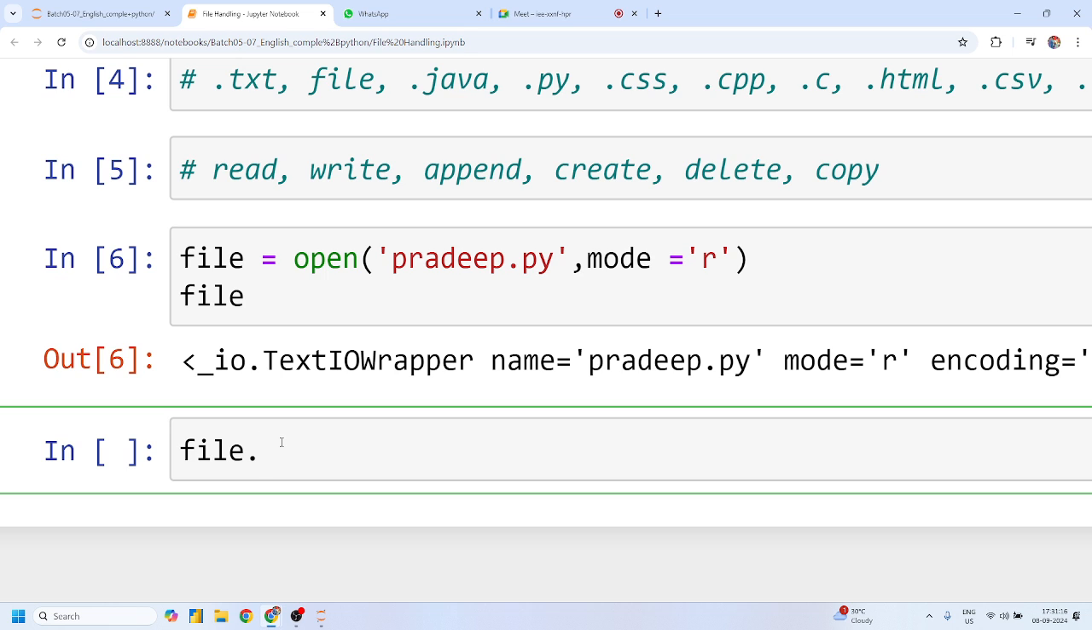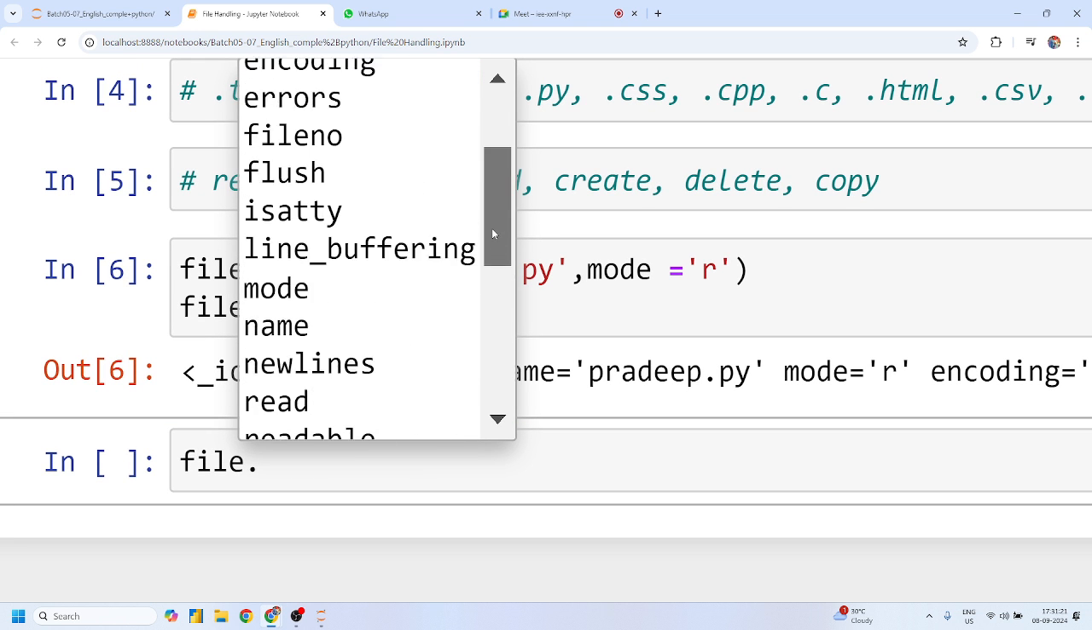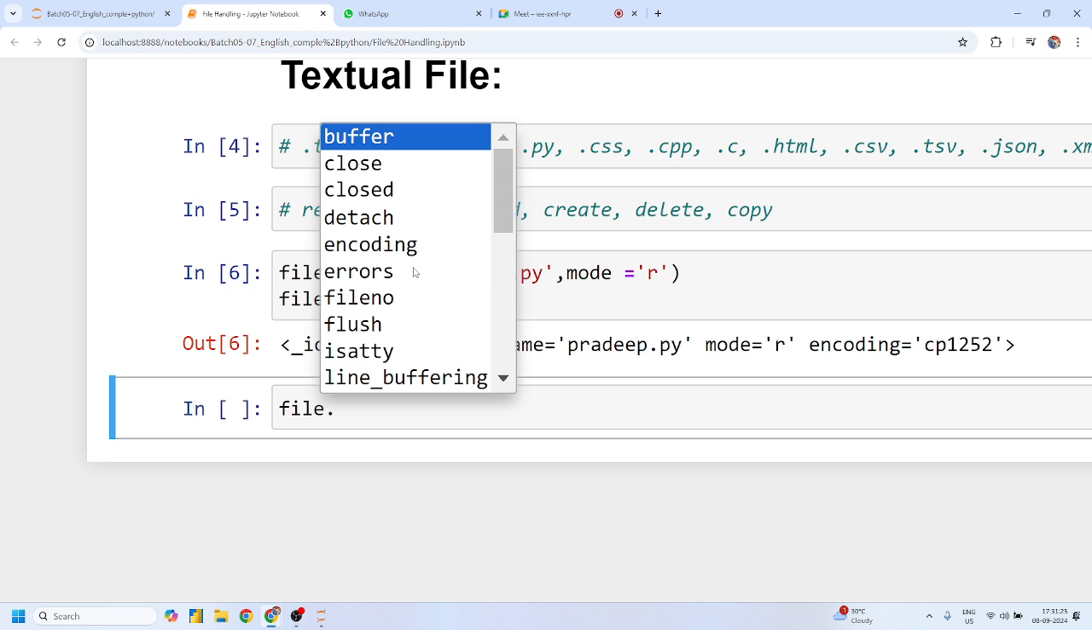You have to press dot, and then with the tab button you will find all the possible methods. And I think, guys, you are already aware of all these methods. Yes or no? Where do these methods come from? Am I right?